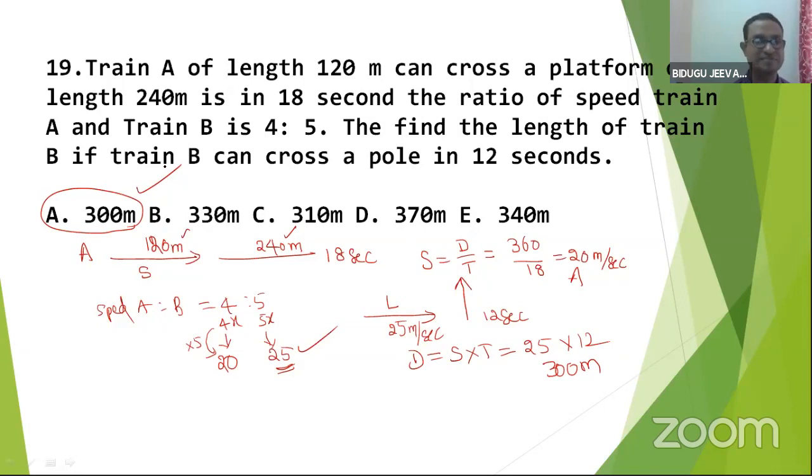See, any topic, you must have the basic concept. Without basics, you cannot move. So here, so many things we have to consider. When a train is crossing a pole, only the train length you have to consider. When a train is crossing a platform, we need to take into consideration train length plus platform length. So these kinds of considerations are very important, which comes under the basic concept. Go to the next one.